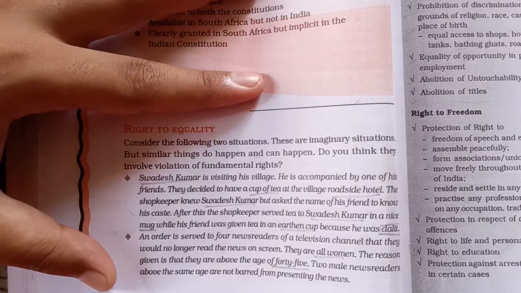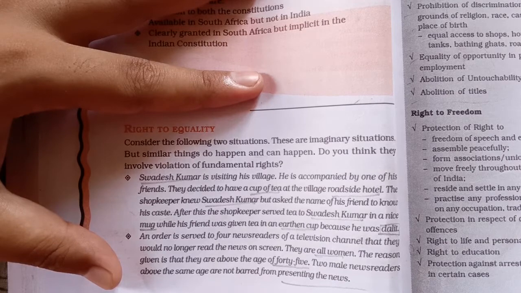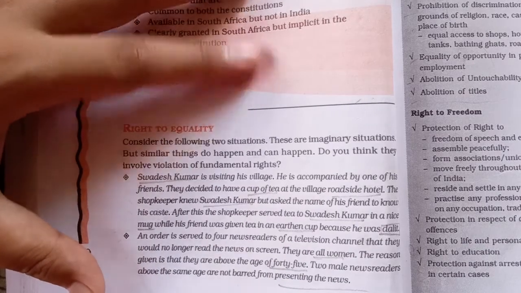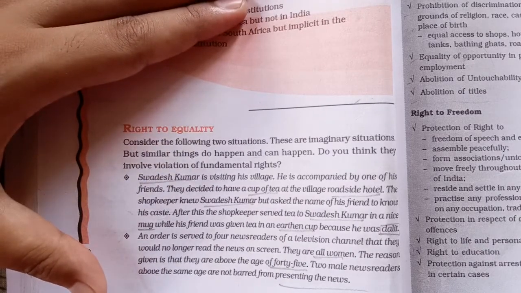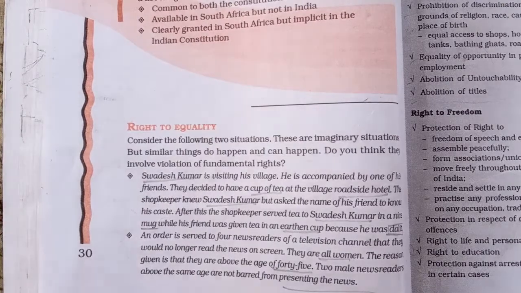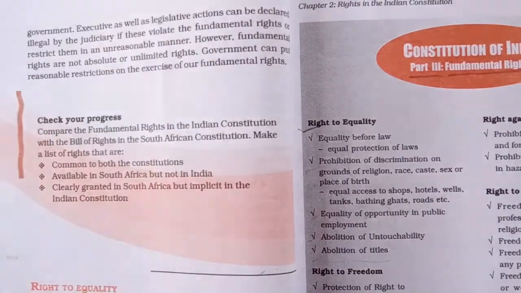Two male news readers, above the same age, are not barred from presenting the news. The two male news readers are still allowed to read the news and present themselves on the news channel. They are not removed from the job. Okay, so these two are the situations given to you under the right to equality. Now we will try to understand whether there is any violation of the fundamental rights. What do you think? You must have understood, yes, there is a violation of rights, and we will try to understand what those rights are under this topic, right to equality.